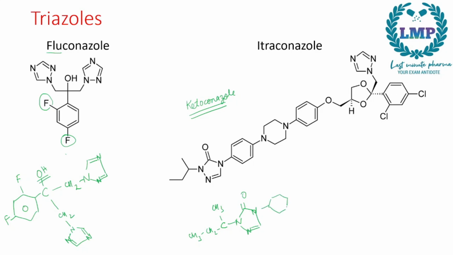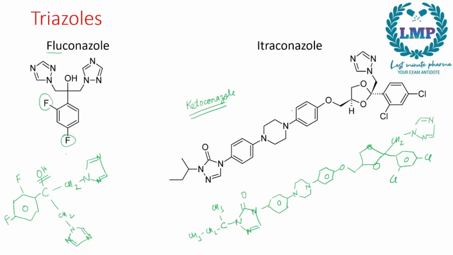Next we have a benzene ring. After the benzene ring we have a 6-membered ring with 2 nitrogens on the tip, then another benzene ring attached to an O, CH2, then we will have a 5-membered ring. So oxygen here, this carbon attached to a benzene ring, a chlorine here, a chlorine here. Attached to this carbon we will have another carbon attached to a triazole ring. So nitrogen, one alternating, one right next to it, double bond.